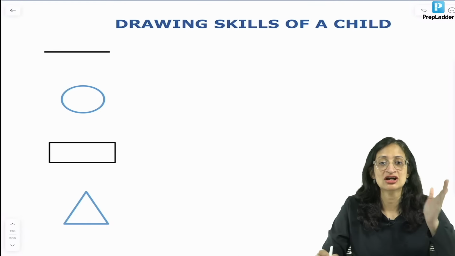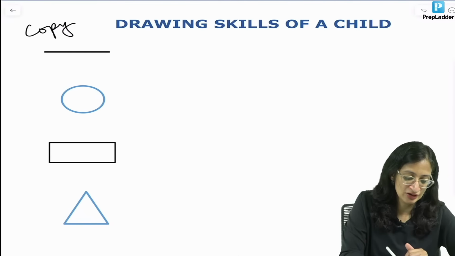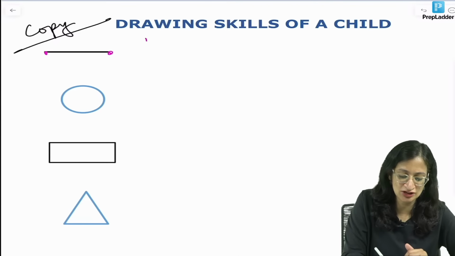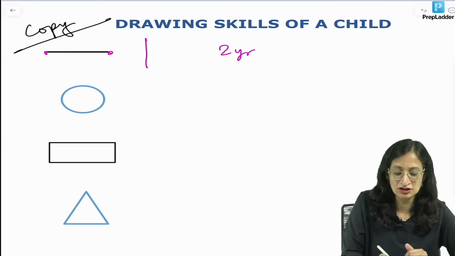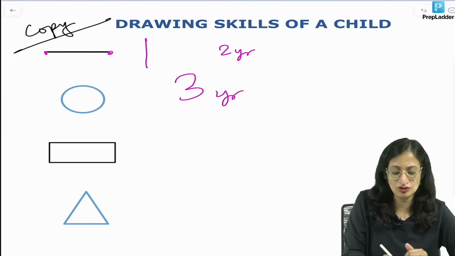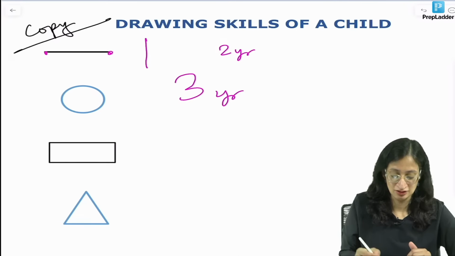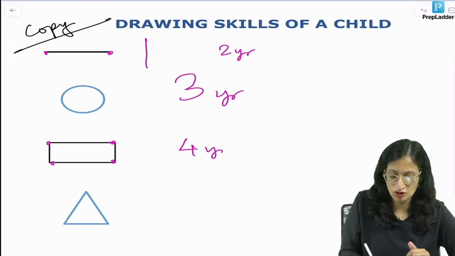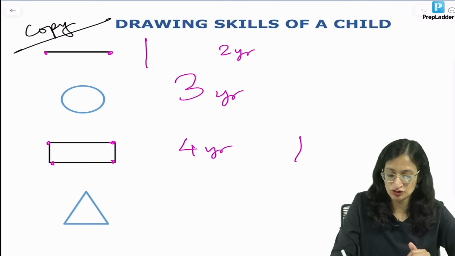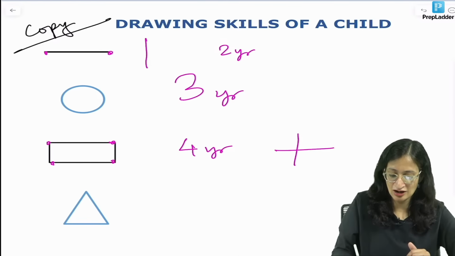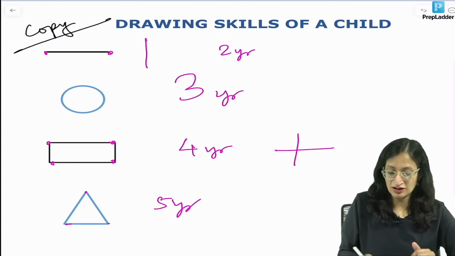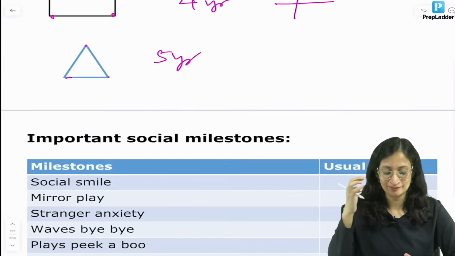The drawing skills: the child is able to precisely copy a straight line, which has 2 ends. So, copies a straight line, horizontal or vertical, at 2 years. Circle at 3 years. Round circle, round in number 3. Rectangle, 4 vertices, copies it at 4 years. Also makes a plus sign at 4 years. Triangle, copies a triangle at 5 years. Diamond at 6 years. Okay.